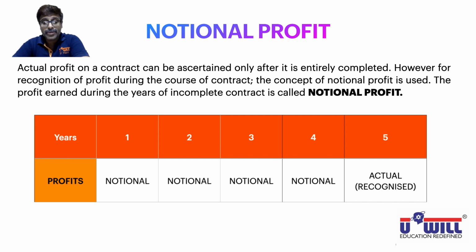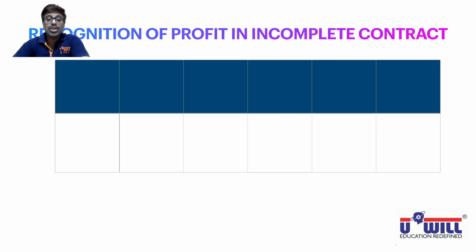This is also important. Now we need to understand recognition of profit in an incomplete contract, means how do you record the profit in an incomplete contract? For this, I'll give you a trick to remember, so understand it. You first remember 3 percentages. Which 3 percentages? 25, 50, 90. Once again, all of you repeat 25, 50, 90.